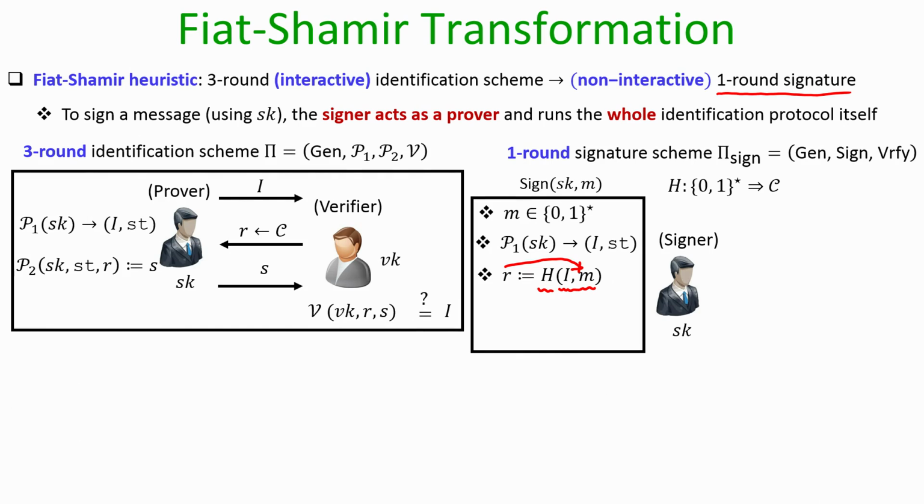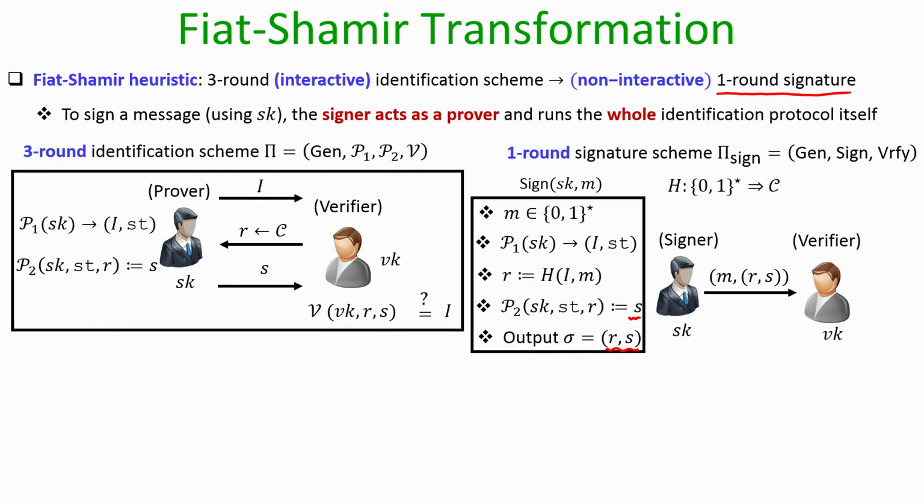If we model the underlying hash function as a random oracle, the value R obtained by this method will indeed be a uniformly random value from the challenge space of the underlying identification scheme. Now, once R is generated, the signer has to generate the response part, namely by running the algorithm P sub 2, and finally the signature is R comma S.